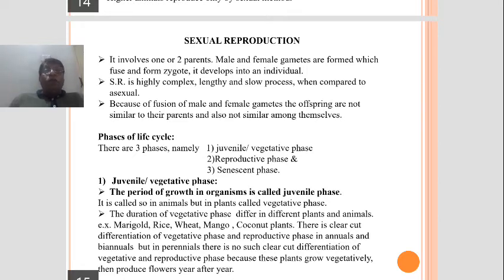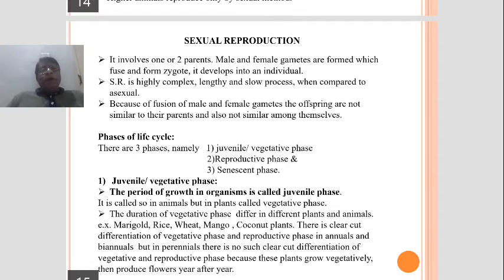In some algae we call it homothallic, which produces both the male and female gametes, one parent. Or it involves two parents. In higher organisms, two parents are involved. It means sexual reproduction may involve one parent or two parents.